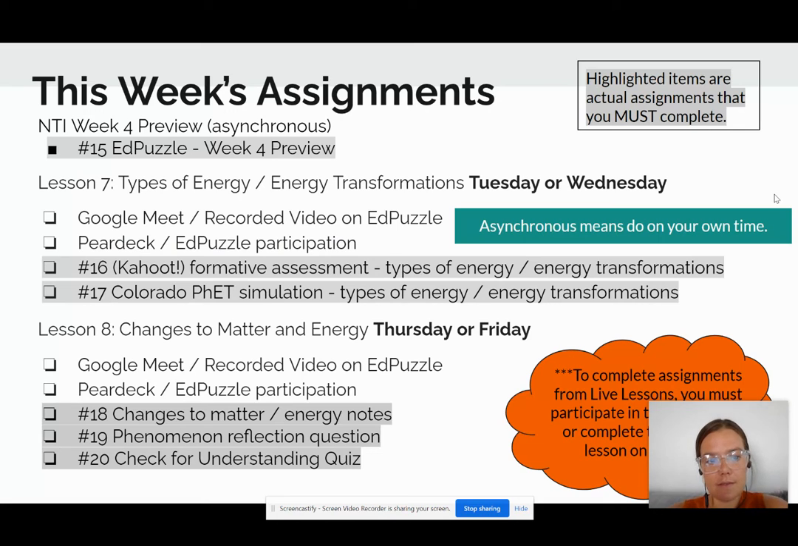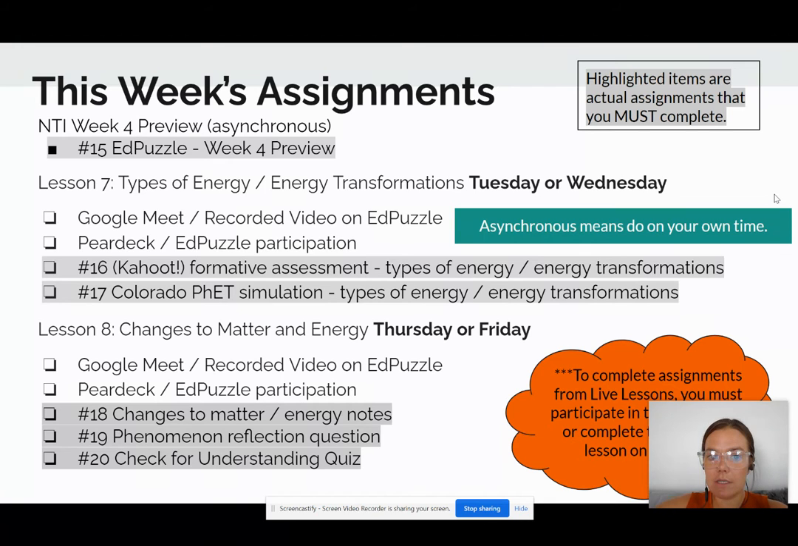This week's assignments, we are coming to the end of this week, and this is our last live lesson for the week, in which case there are 3 assignments that go with this live lesson. The notes we are going to start taking together, and you are going to finish on your own. And then there will be a reflection question, number 19, and number 20, which is your check for understanding quiz.